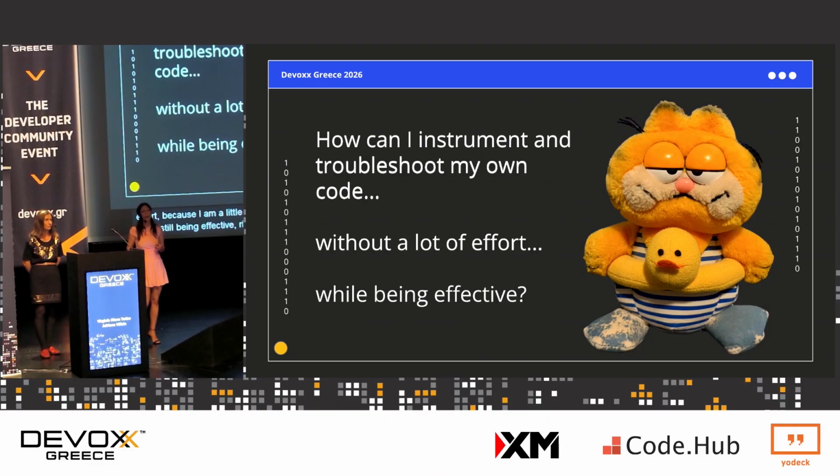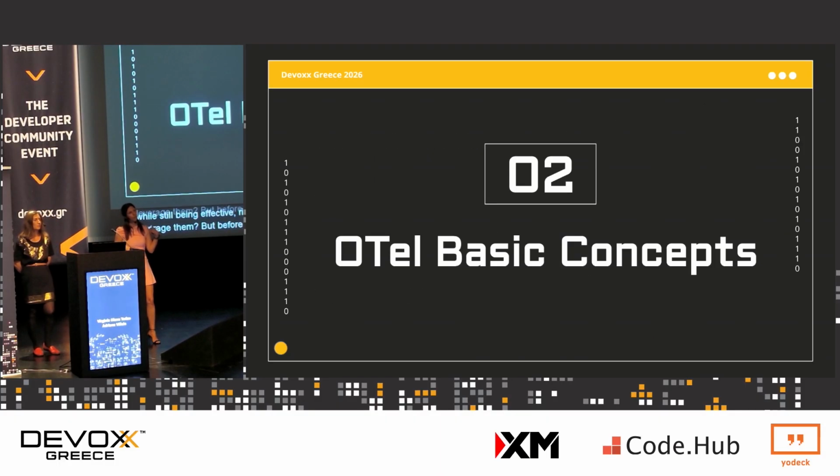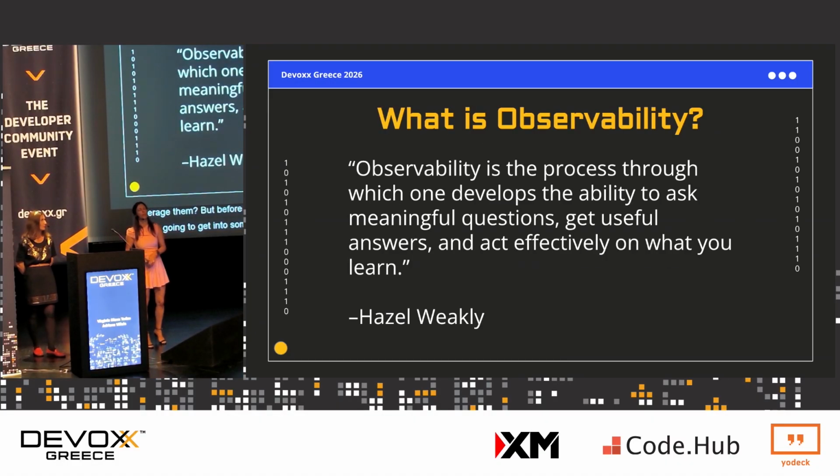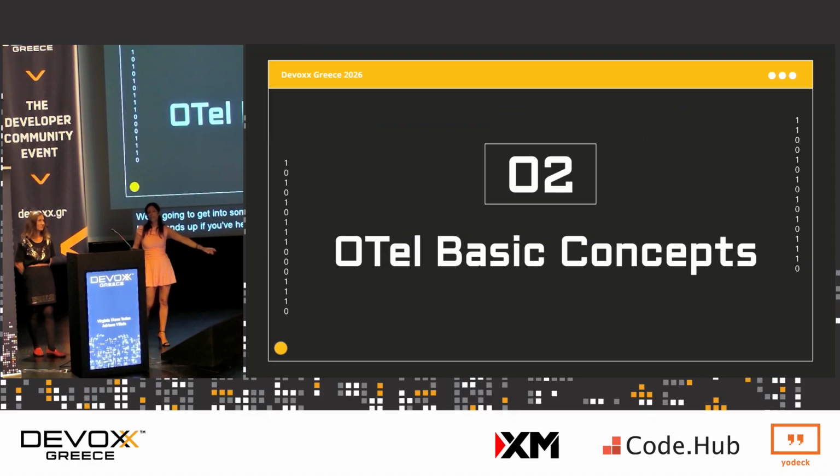But before we do that, we're going to get into some basic concepts around OpenTelemetry and observability. Now, hands up if you've heard of observability, first of all. Right on. Amazing. Now, I know there are different definitions of observability out there. This is just a very brief overview, so we're all on the same page.